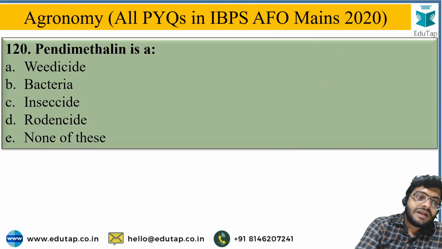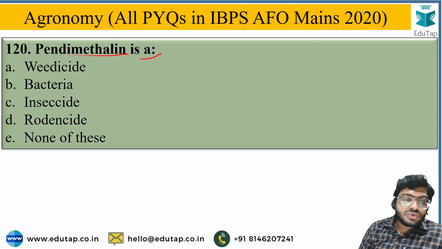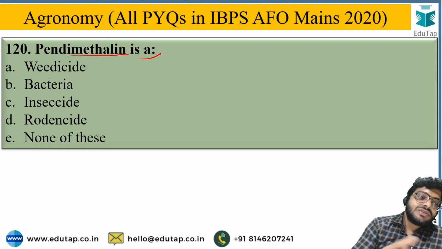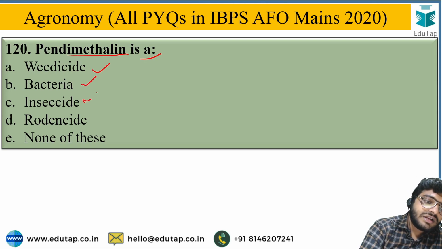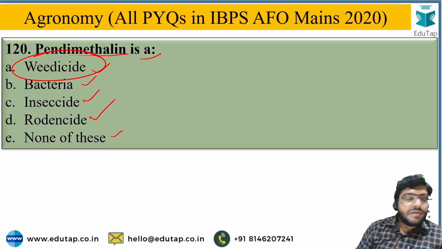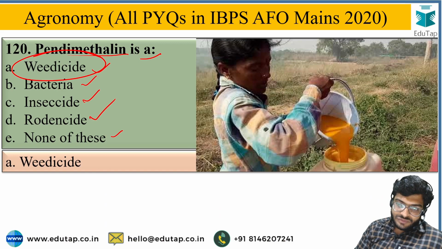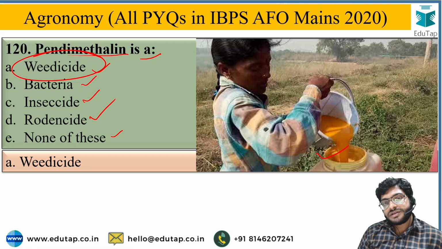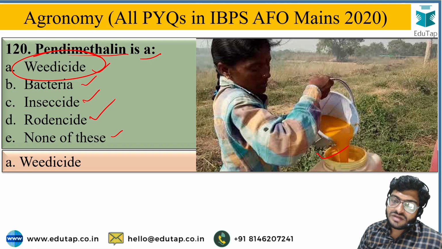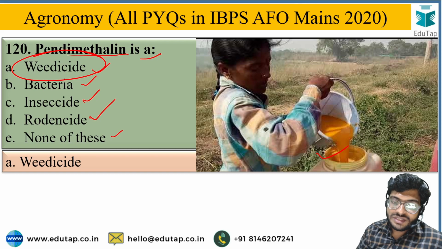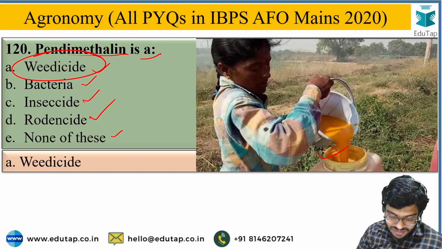Next, pendimethalin is a... From the options you have to identify the most correct option regarding pendimethalin. The options are weedicide, bacteria, insecticide, rodenticide, or none of these, and the correct answer is that pendimethalin is a weedicide. Pendimethalin is mostly used as a pre-emergence herbicide, which is spread over the field before the emergence of the crop or seed.